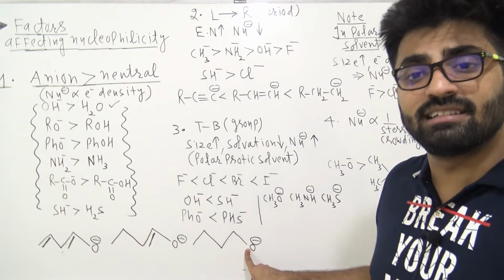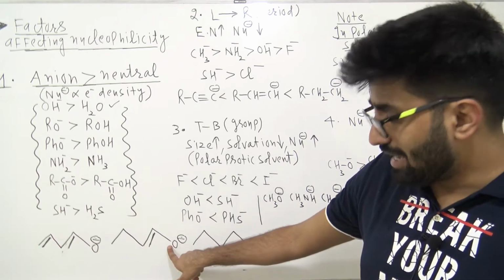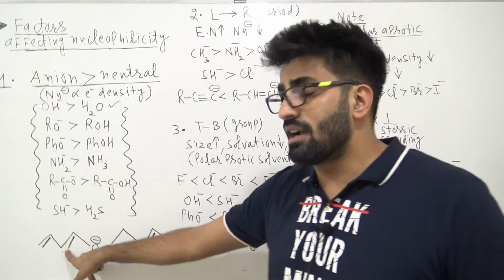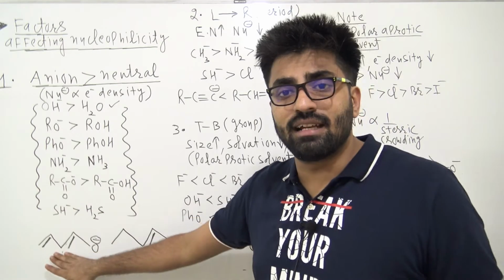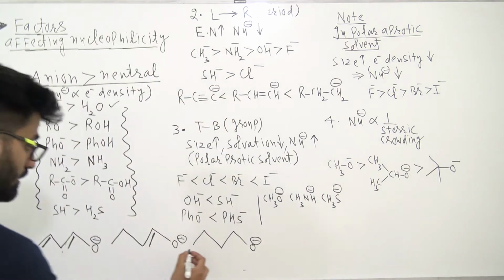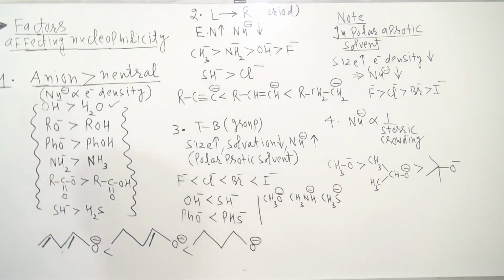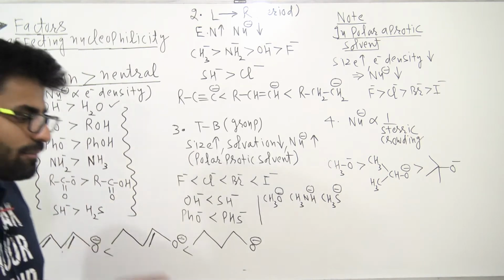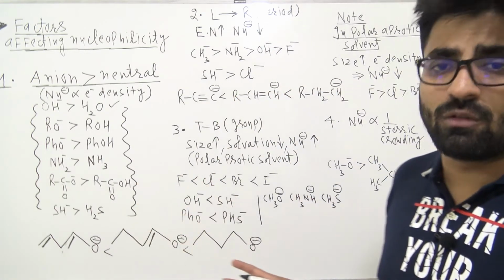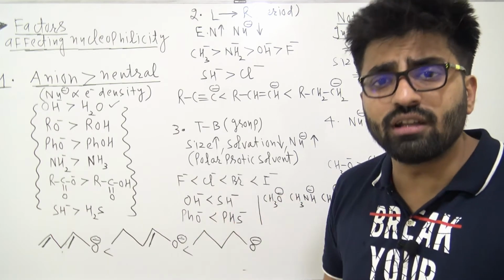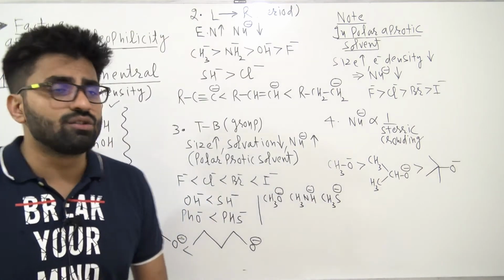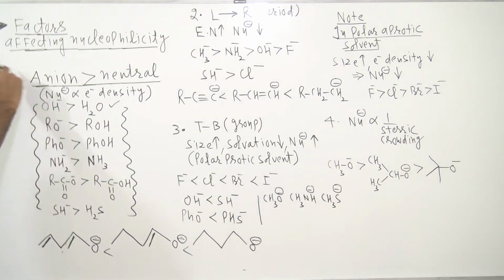So who has the maximum tendency to donate electron pair? This one. Then this has resonance, this also has resonance, but here the extent of resonance is greater because the negative charge is part of resonance with 2 pi bonds. So here the extent is greater, but here the extent is lesser. So I can say that number 1, the one with maximum nucleophilicity, is this one and then this one, right guys? So if all are anions, you have to check who has more electron density, or whose electron pair is intact and not part of resonance, and that one would have more nucleophilicity. Clear? So this is your rule 1. Anions will have more nucleophilicity than neutral atoms, and this is how we decide. So the first one is clear.